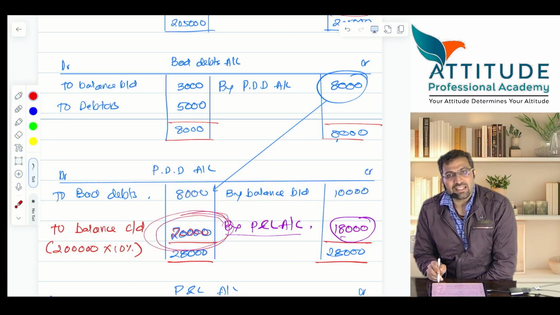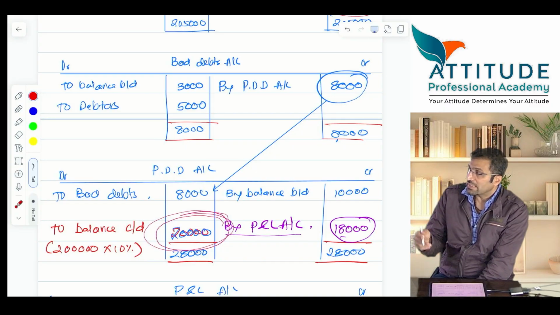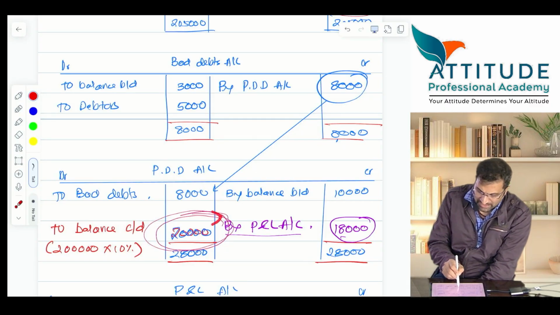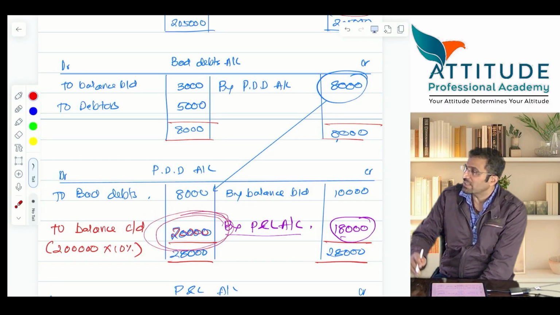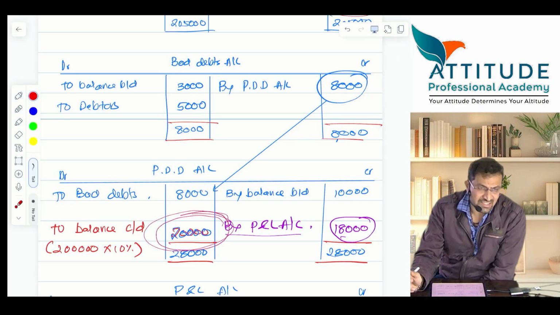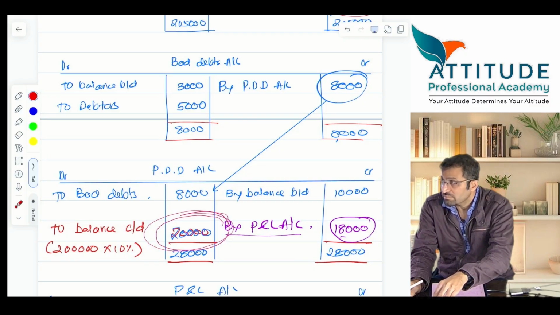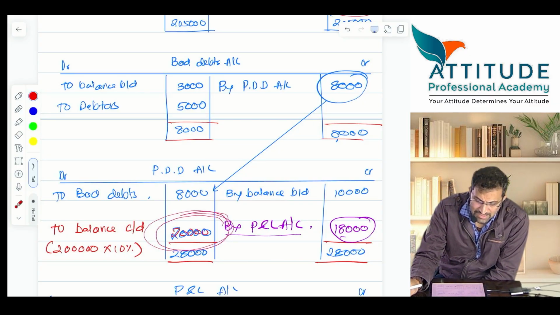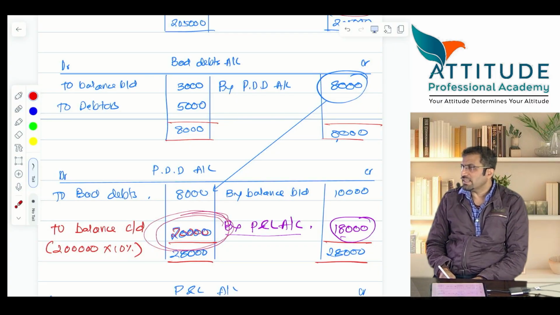All of you are able to understand. So you will have to make an additional provision. Debited to P&L is 22,000, which doesn't mean that in the balance sheet you will have 22,000. How much will you show in the balance sheet? You will show 20,000. But how much will hit the P&L? 22,000. Understood? These are the various cases. Up till here, any difficulty? All of you got it, guys? Yes? So this is what I was referring to, provision for doubtful debts.